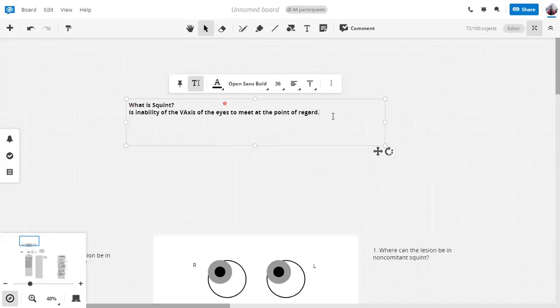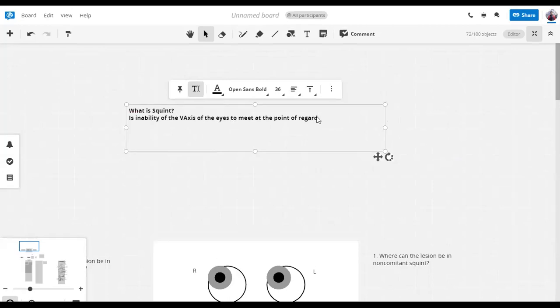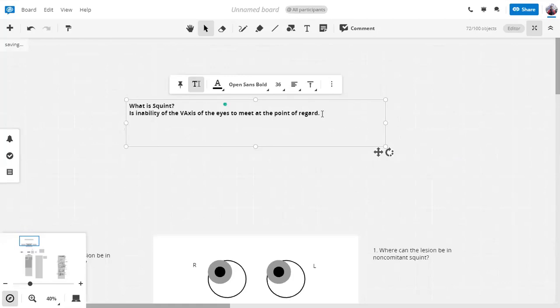Now, depending upon the different types, we say that there's an inability of the visual axis. Sometimes when both our eyes are open, the visual axes can meet at a point.